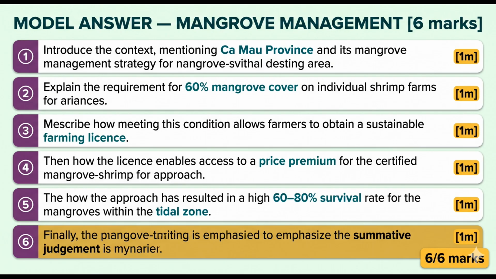Step 5. Also, NParks in Singapore replants propagules at Sungai Buloh, achieving 60 to 80% survival, but cannot work on reclaimed land where the tidal zone is gone. A second strategy and limitation. 1 mark. Step 6. The judgment. Overall, community-based management is most effective where the root cause is economic pressure, but no strategy alone addresses sea level rise, which requires global action. Final judgment with position, reason, and qualification. 1 mark. 6 steps, 6 marks.